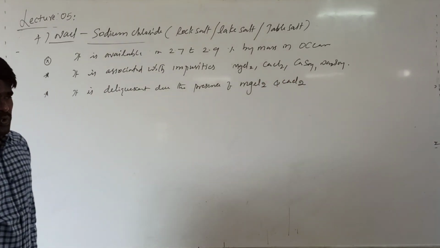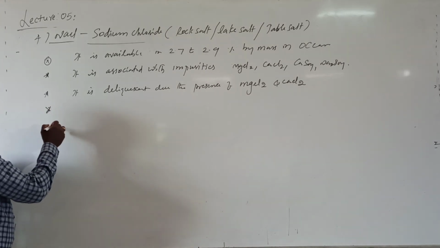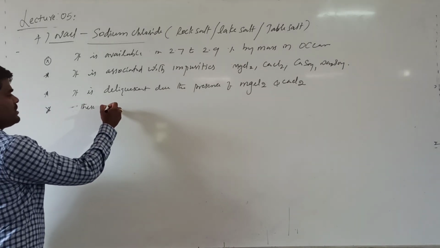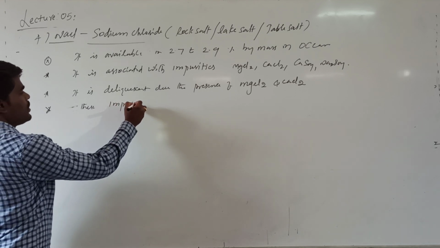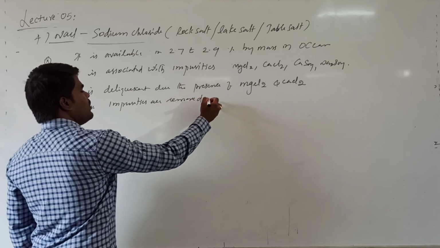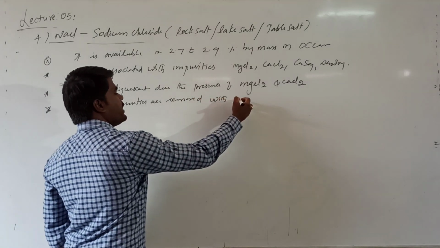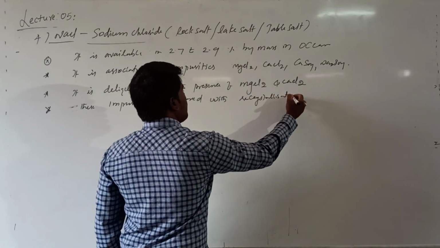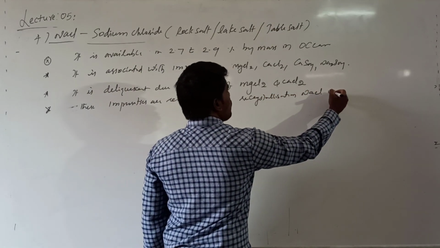So in order to purify it, these impurities are removed by recrystallization of NaCl with water.